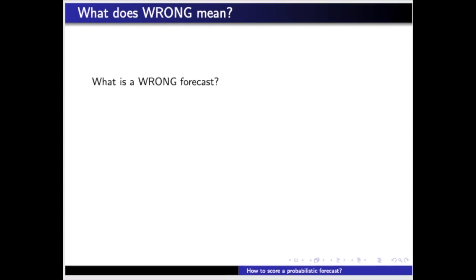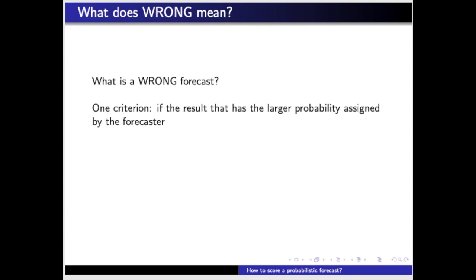Okay, now we can try to answer our initial question. What exactly is a wrong forecast? One criterion to qualify a probabilistic forecast about a random event that has only two possible results may be the following.